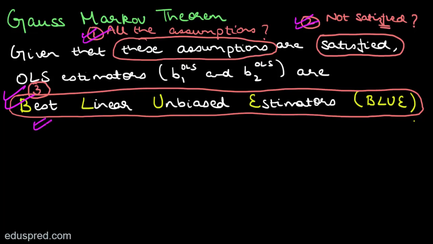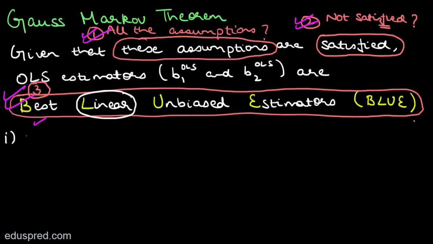Note that in this lecture I'm not going to explain the meaning of best linear unbiased estimators in complete detail. I will only give you a quick overview. So even if you do not understand 100% of what I'm about to say, do not worry. Once we start with the proofs, I'll discuss these in much more detail, and I'm sure at that time everything will fall into place. Okay, so let's now understand this term. First of all, let's discuss linear.